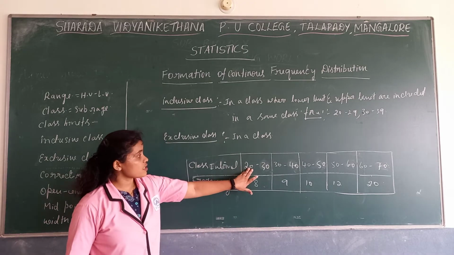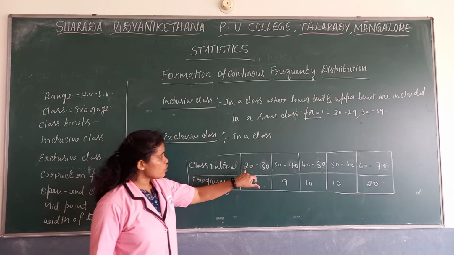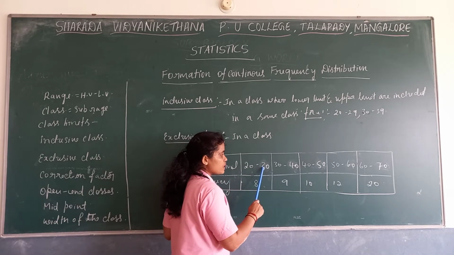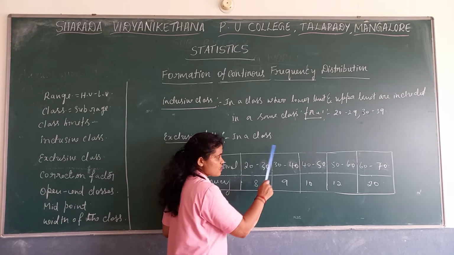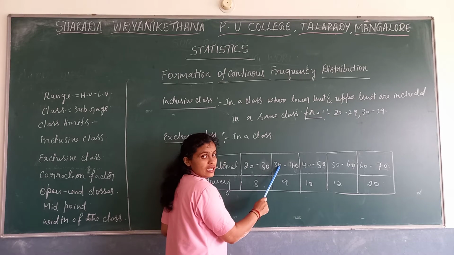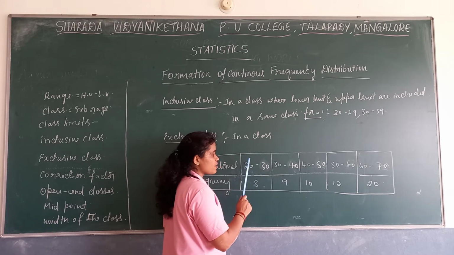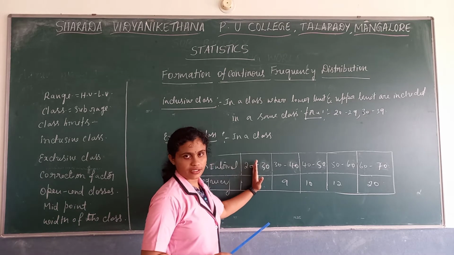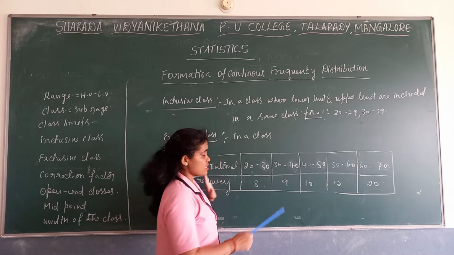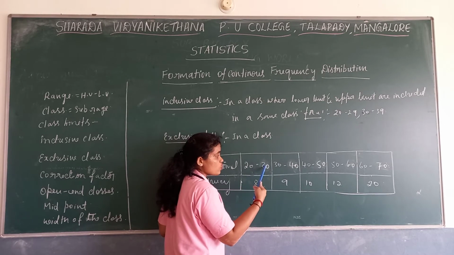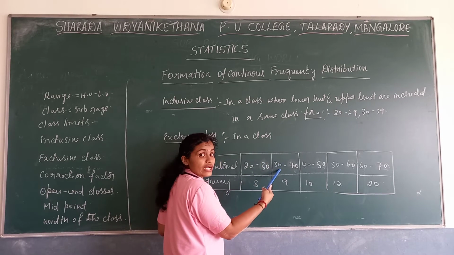In a class where the lower limit is included in the same class, but the upper limit is excluded from that class and included in the next class. Now 20 is here only in this class, but 30 is excluded here and included in the next.